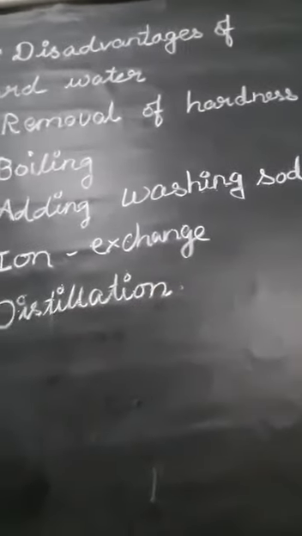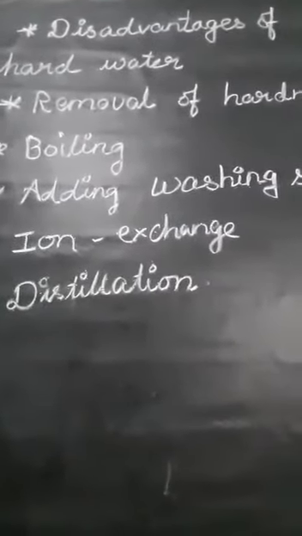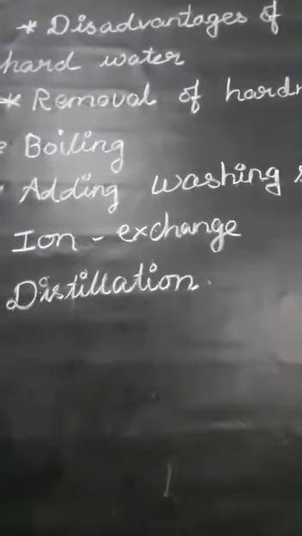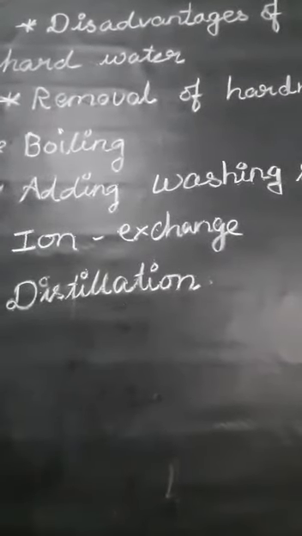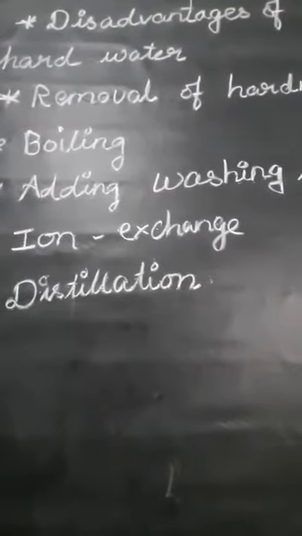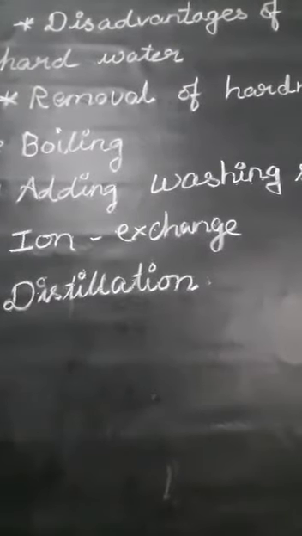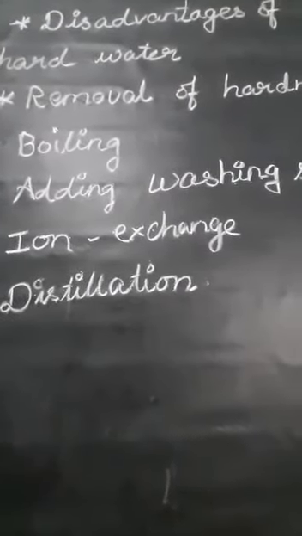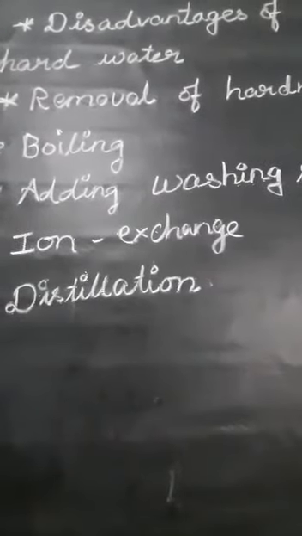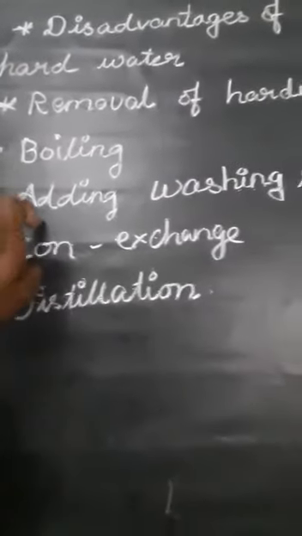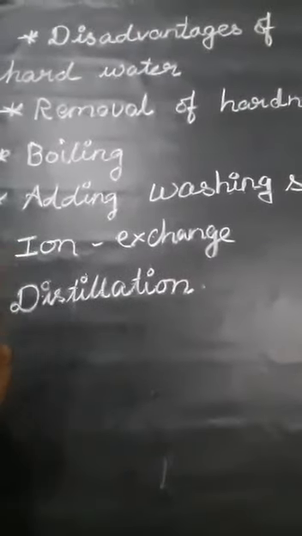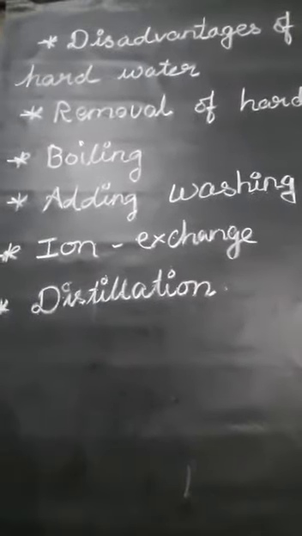Then next we will see the removal of hardness. Different methods can be followed to remove hardness from water, depending on whether it is temporary or permanent hardness, so first we have to find which it is. The methods are boiling, adding washing soda, ion exchange, and distillation.